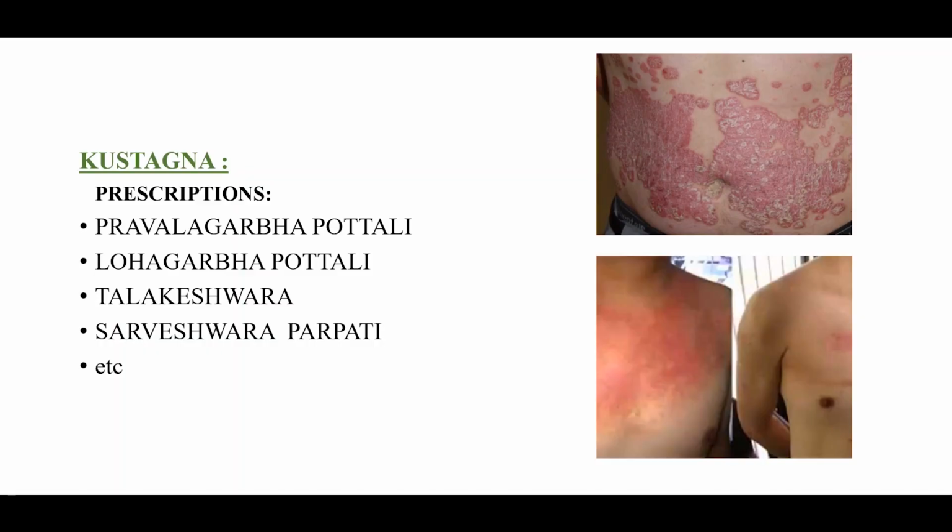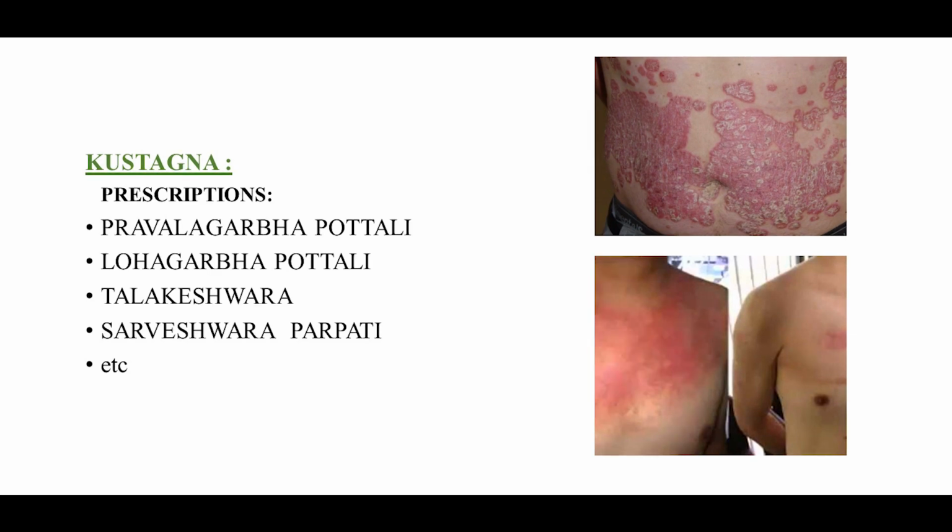Kushtha set of drugs. Of course, it's a very big chapter of Kushtha to be dealt with. There are many things which we need to understand in the chapter of Kushtha. These are few of the prescriptions like the Pravanagarba, Lohagarbha, Talakeshwara and Sarveshwara Parpati. You can see the patient condition before and after treatment with the psoriasis condition.